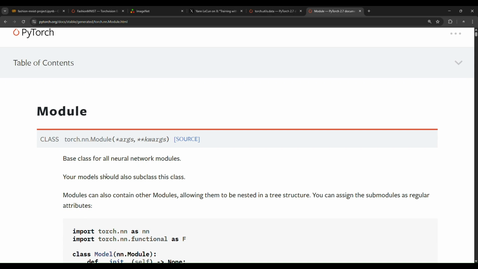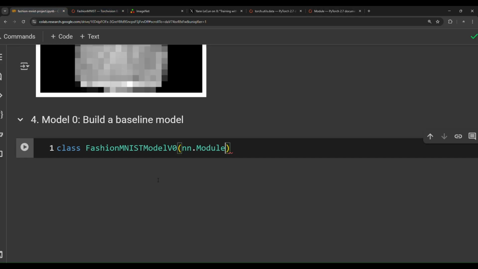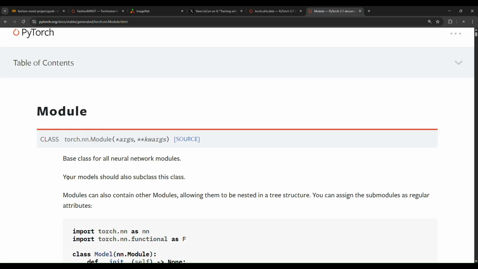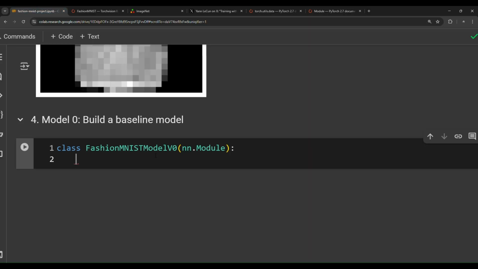So that is an insightful notification. Thank you, PyTorch. And here we have subclassed the Module class for our FashionMNIST model version 0.